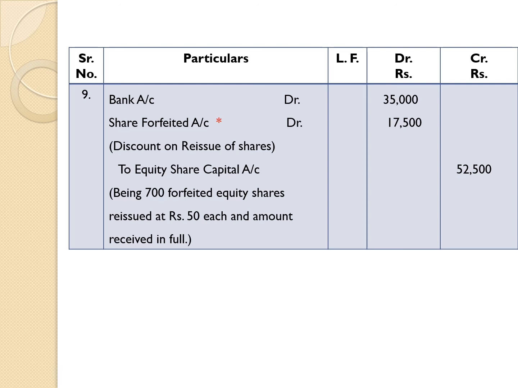Therefore, we are now giving debit to share forfeited account and recorded as share forfeited account debit. Difference amount 17,500. Being 700 forfeited equity shares reissued at rupees 50 each and amount received in full.